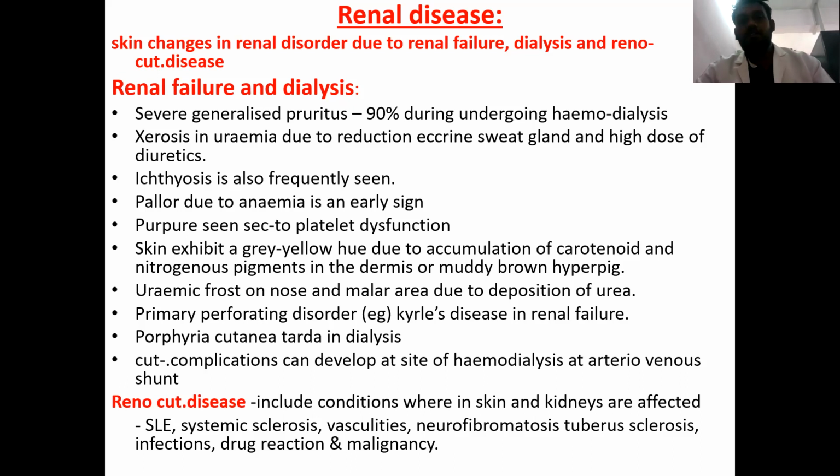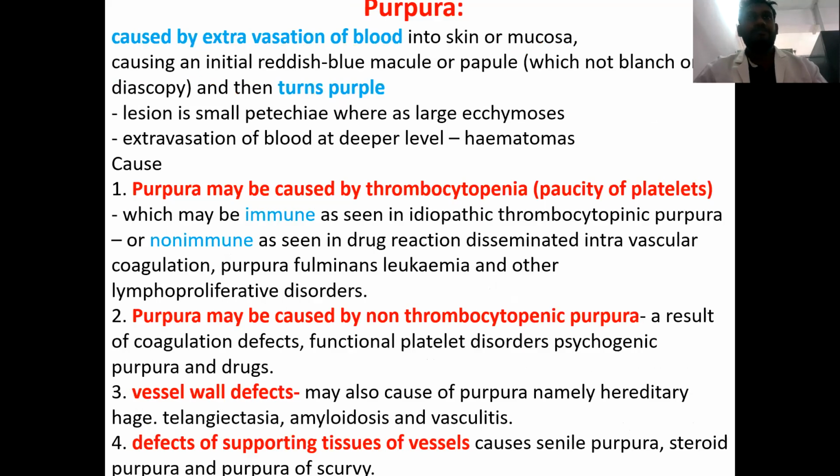Renocutaneous disease includes conditions wherein skin and kidney are affected together. For example, a patient with SLE or systemic sclerosis, vasculitis, neurofibromatosis, tuberous sclerosis, and certain infections, drugs, and also malignancy. There can be involvement of renal as well as skin together.